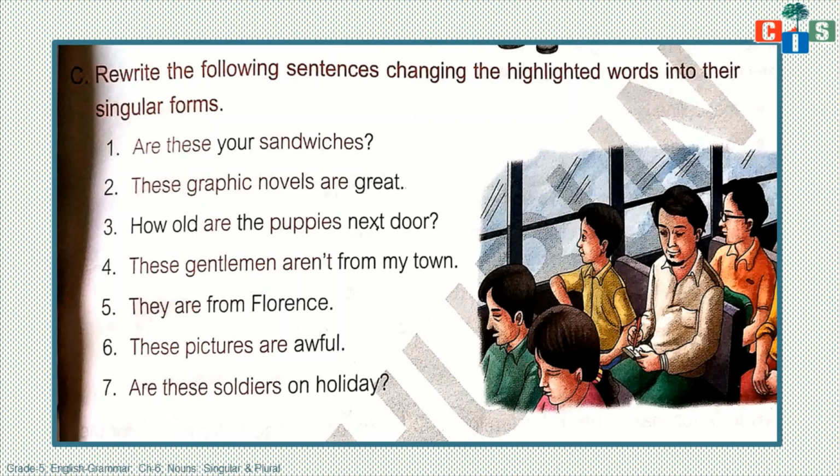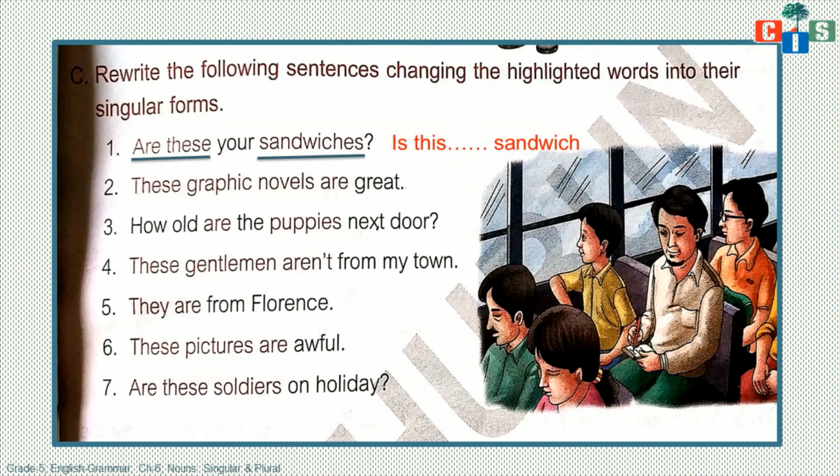Okay, so are will change into is, these will change into this, and sandwiches will change into sandwich. Okay, Is this your sandwich? And you have to put a question mark.